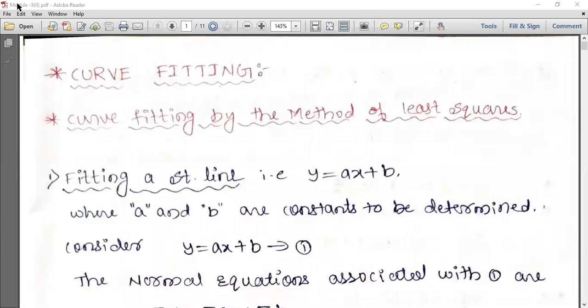Please, I have sent the notes once, twice. Try to practice how to write the normal equations. That is important. If you know the normal equations, nothing else is needed, just simple calculation. With this, I have completed half of the module. Tomorrow, if I solve all those examples, almost half of the module gets completed. By next week, I'll complete this module. It is a very simple module, very systematic, and you have to prepare this module seriously.